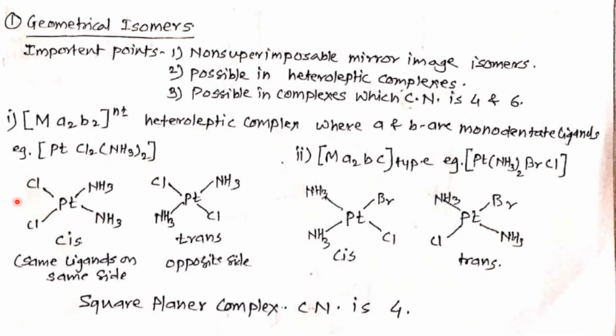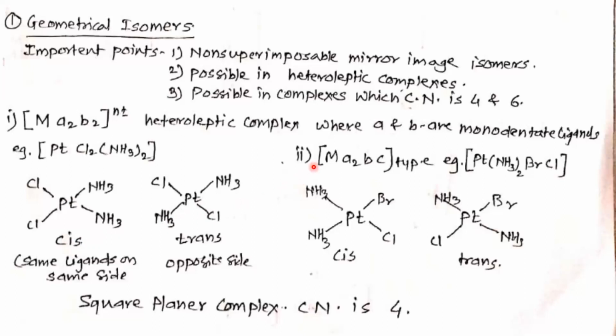So as these 2 chlorines are on the left side of the structure and both amines are on the right side, similar, identical ligands are on the same side, then it is cis structure, cis isomer. And in this structure it is trans, that is, similar or identical ligands are on opposite sides. So this is the trans isomer and this is the cis isomer.